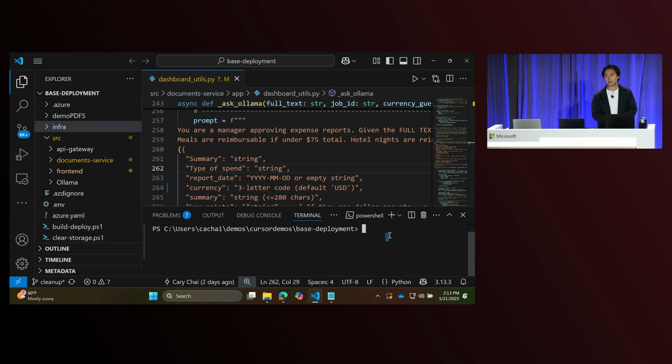And what this all means is that with Azure Container Apps, it's super easy to get up and running with this AI application, right? All we have to do is run azd up, and we'll be able to provision all of these different resources, deploy our applications, and it'll take care of all of it seamlessly for us. Now, this takes quite a bit of time to provision, so we pre-provisioned some resources.